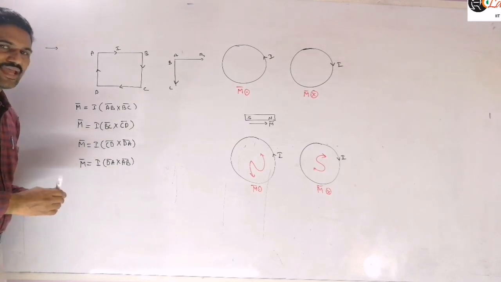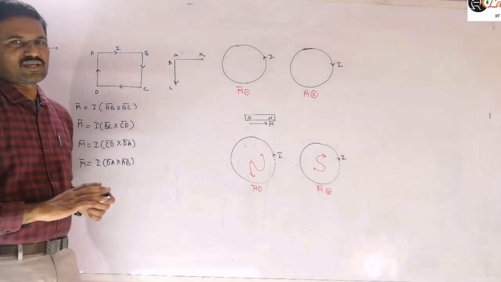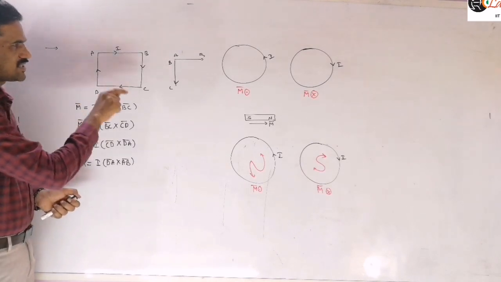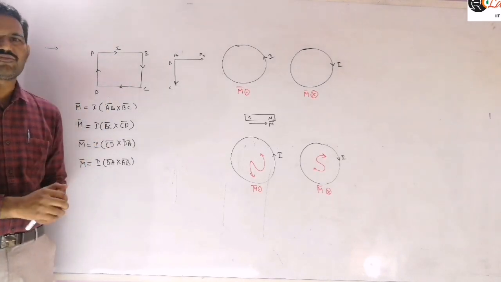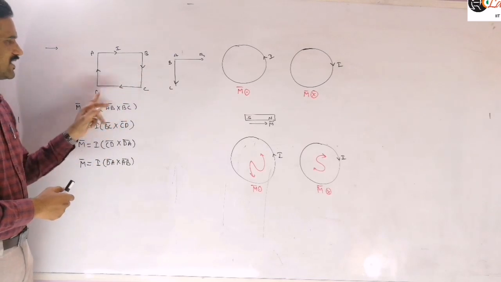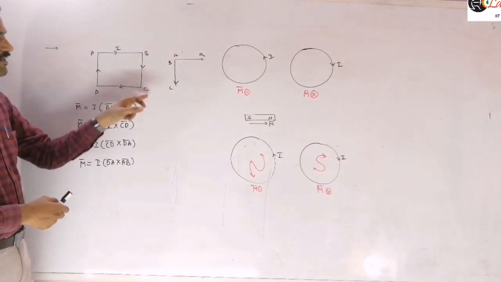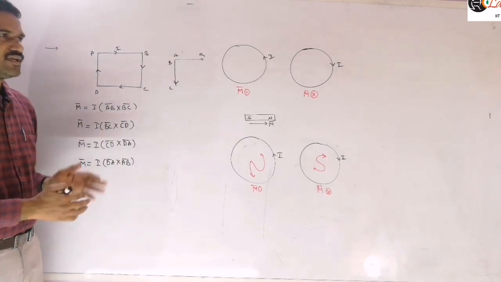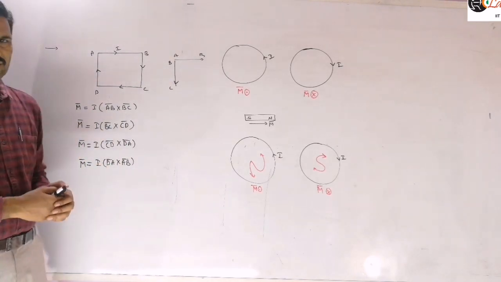Any two adjacent sides we may consider, such that they are in the direction of the current flow, whether CD and DA, AB and BC, or BC and CD.